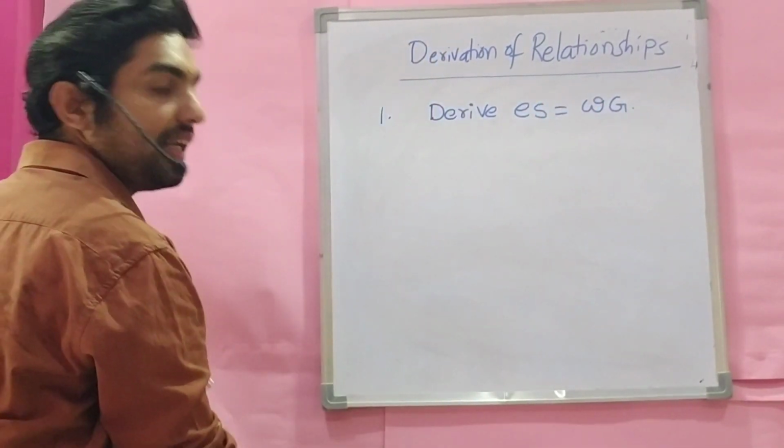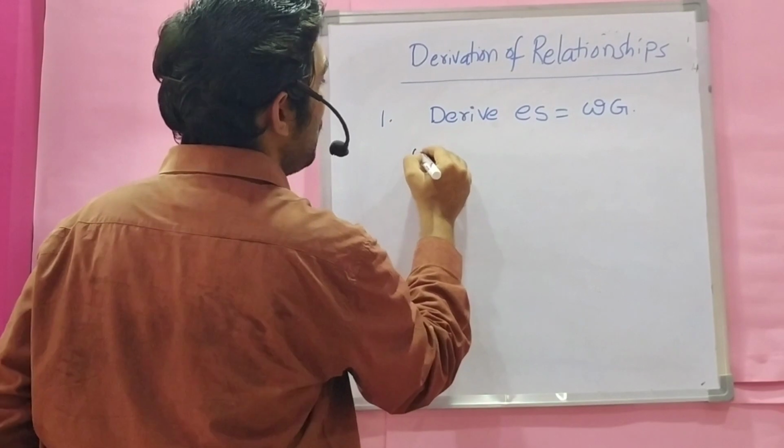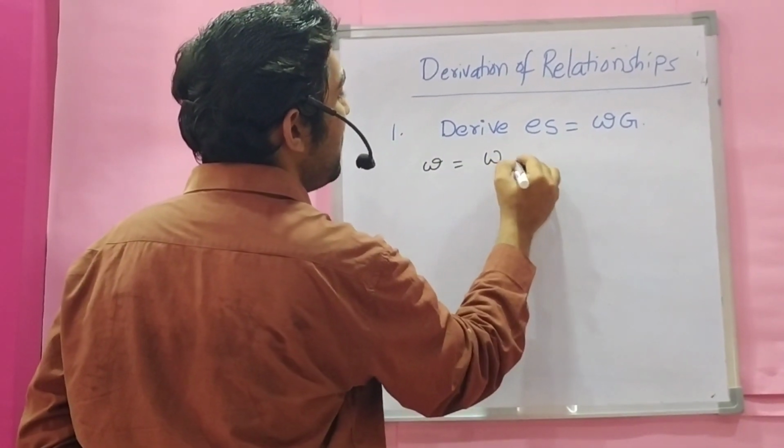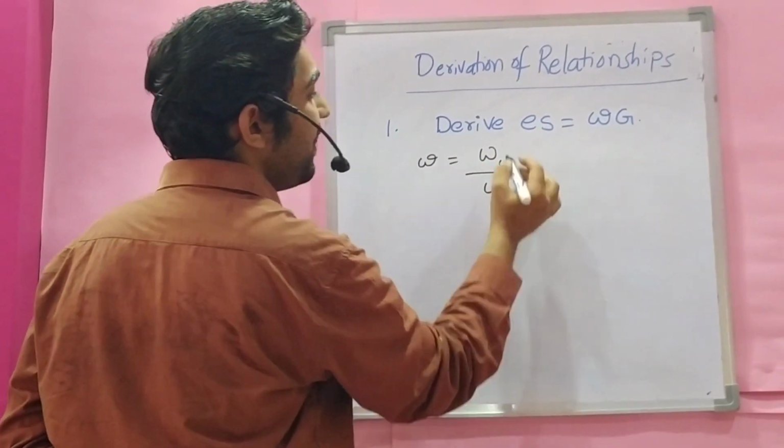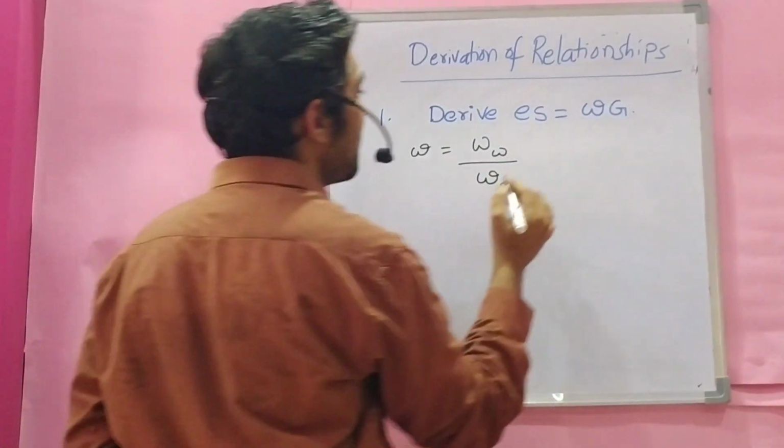Firstly, we start with water content. W is equal to Ww by Ws, weight of water by weight of soil solids.